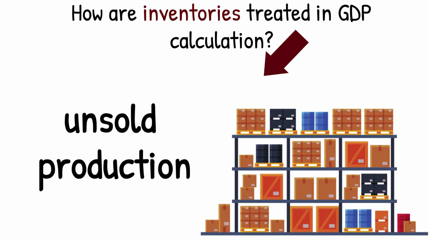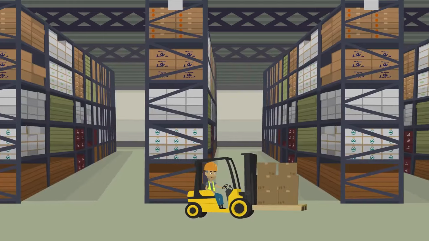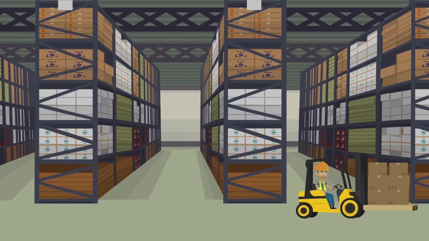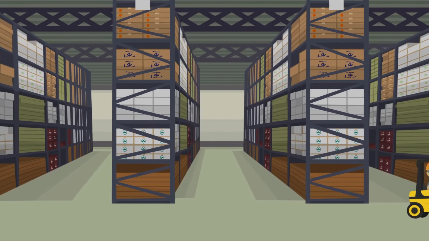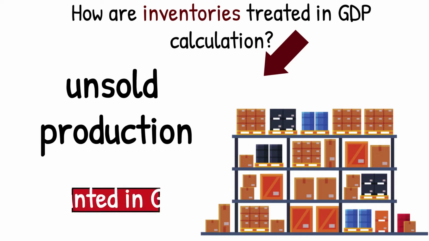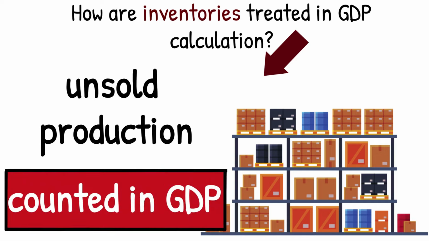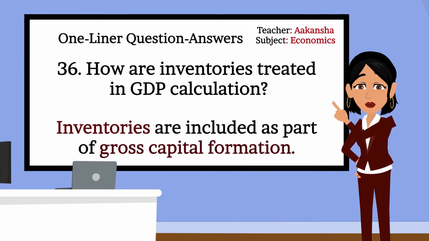Inventories represent unsold production. Like, if a company produces goods but doesn't sell them yet, they are still counted in GDP because they add to the economy's stock of goods. Very good. Let's move to the next question.